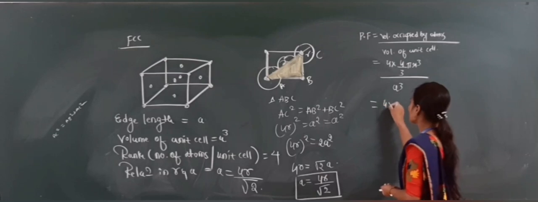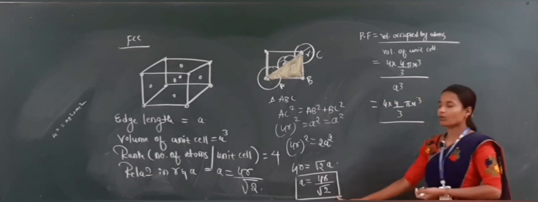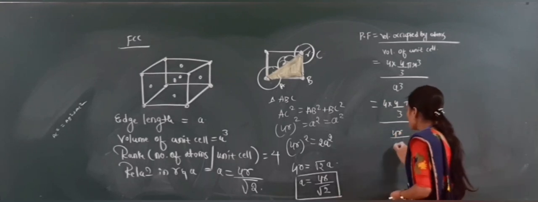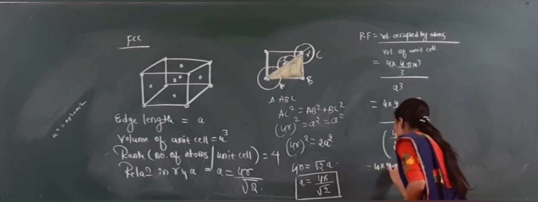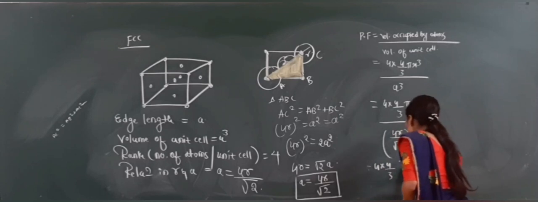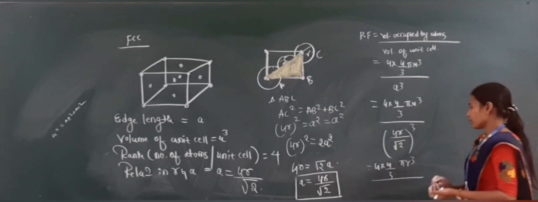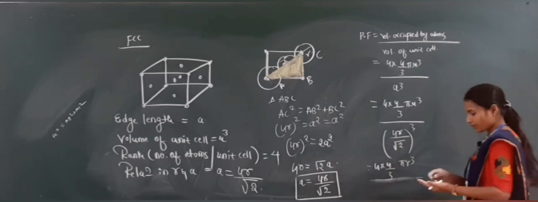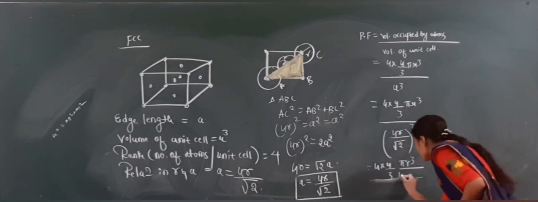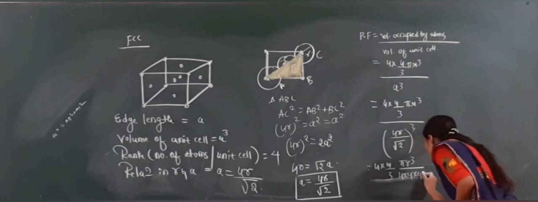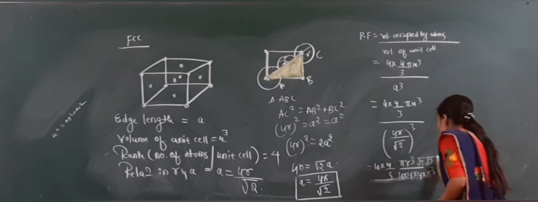So now here you want to solve this one. This is about 4 into 4 by 3 pi r cube divided by, what is the A value? Substitute A value in this one, 4R by root 2 cube. You can solve. 4 into 4 by 3 pi r cube divided by 4R cube and then root 2 cube is there. Now I will write like this in a simple way. This is the 4R cube. So now 4 into 4 into 4 and then into R cube. And then what about this one? Root 2 into root 2 into root 2.